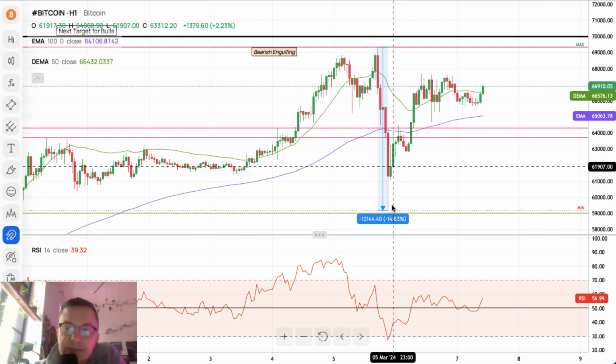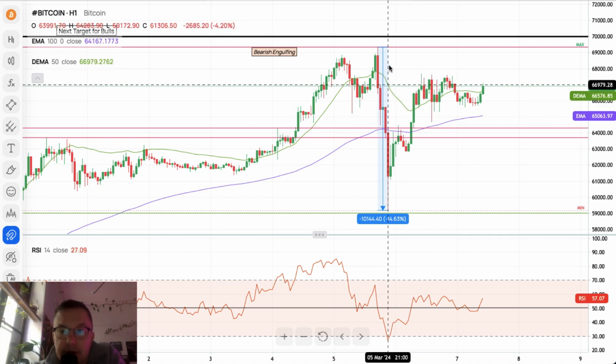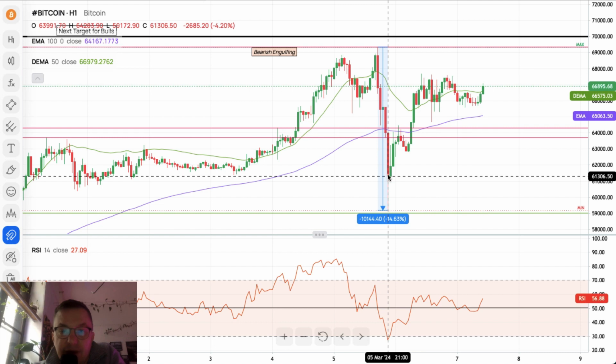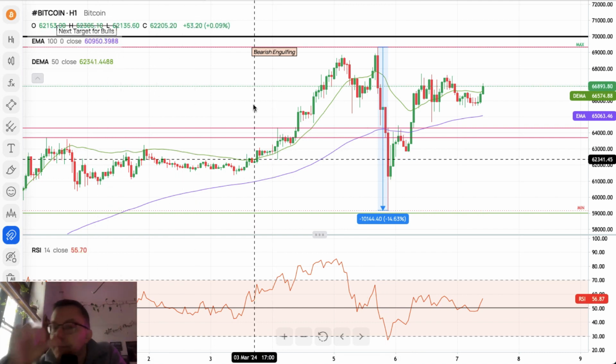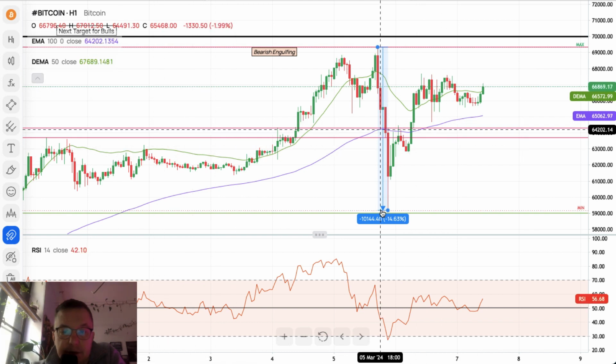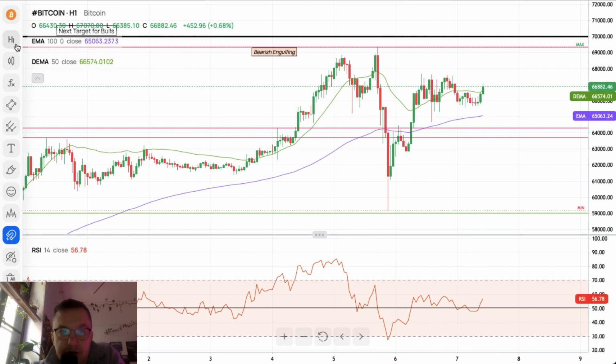Nevertheless, since then we are back above $67,000. So a 14% correction, even though sudden as it is, in 1, 2, 3, 4, 5 candles only, which means 5 hours. Well, it's not that bad if you take into consideration that the market is still in an uptrend, and the bulls are in charge of this market.